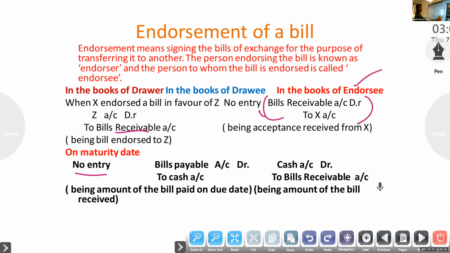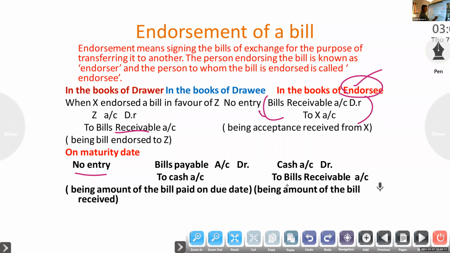Suppose a question is asked: suppose the endorsed bill is dishonored, in the books of the endorsee, what is the entry? Clear? Suppose the endorsed bill is dishonored. Suppose in the question it is given that the past journals are in the books of drawer, drawee, and endorsee. So what is the entry?